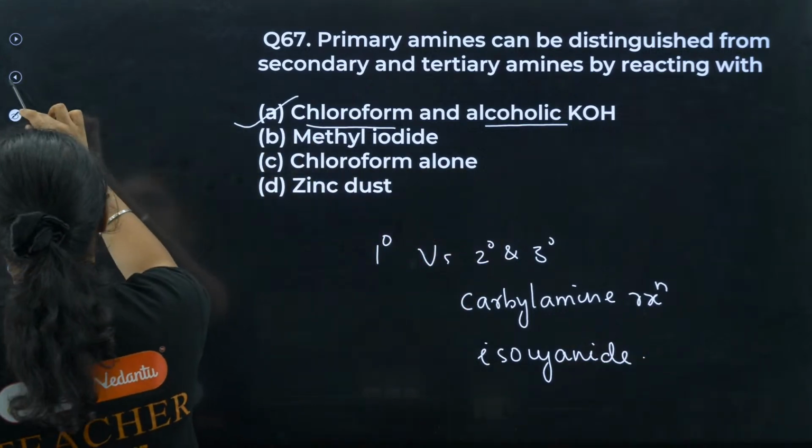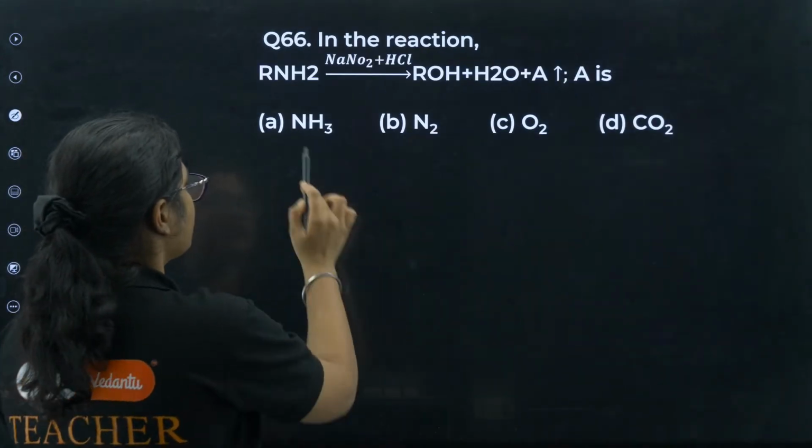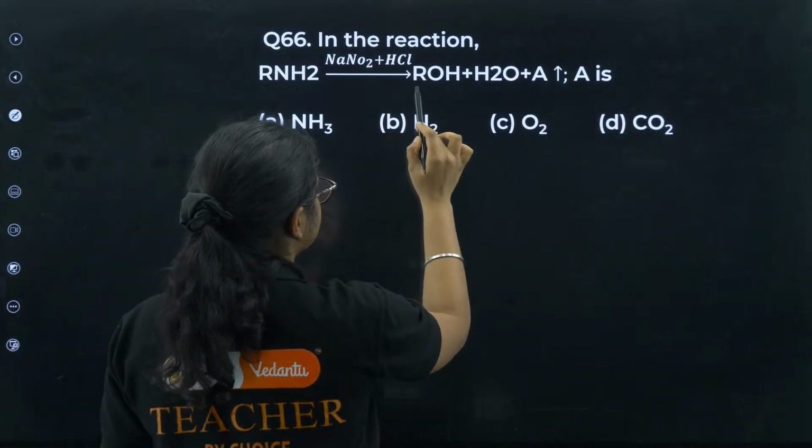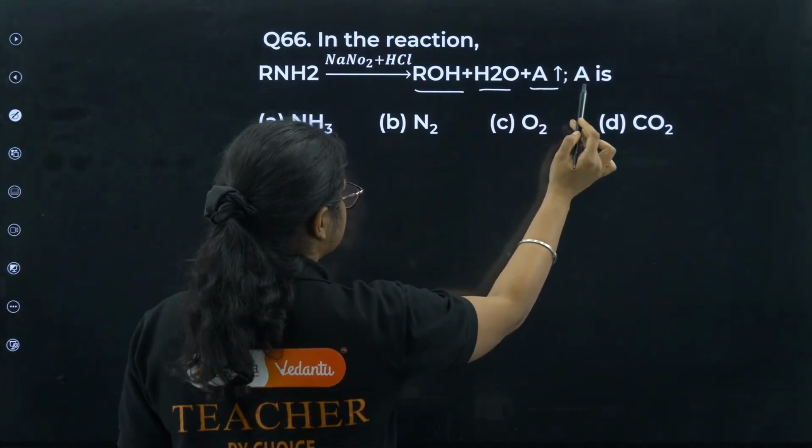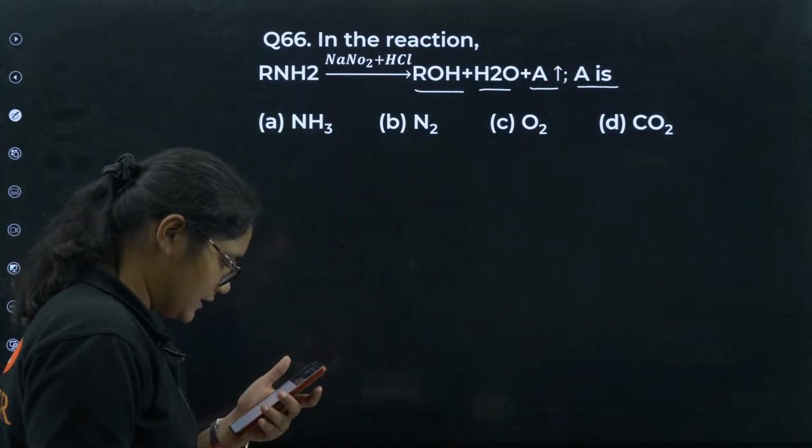Okay, next question. In the reaction RNH2 plus NaNO2 HCl gives ROH plus H2O plus A. A is what? What is A here?